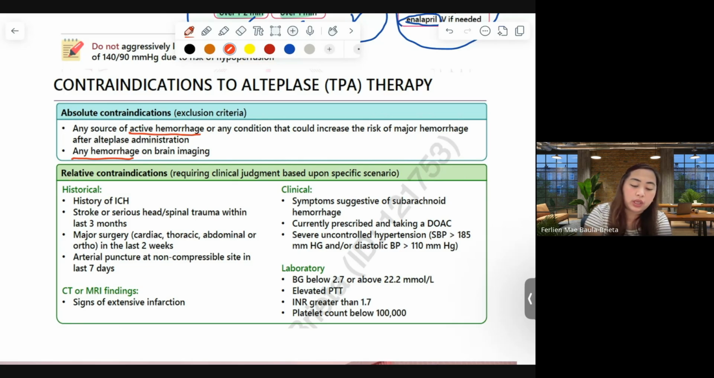What are other contraindications that require clinical judgment and specific scenario? We have historical, we have CT scan and MRI findings, clinical findings, and laboratory findings. And these are things we need to consider when we suggest to the doctor if the patient should receive TPA. Please read and memorize.